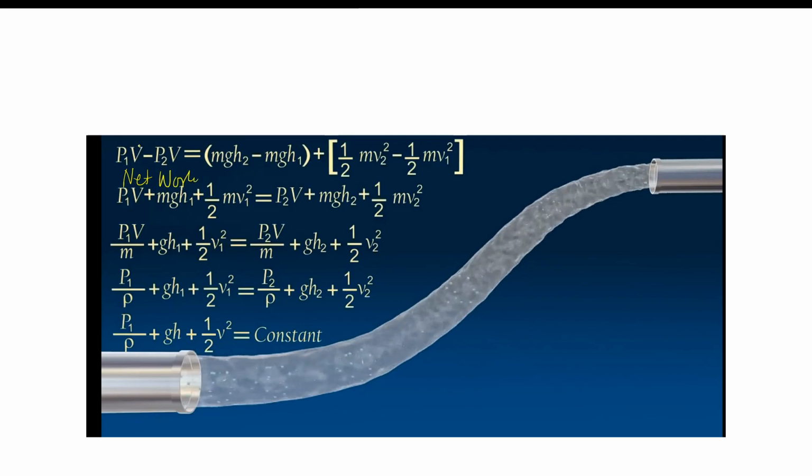Meaning, if you want to have a network here, ito yung point 1, ito yung point 2, para makuha mo yung work sa pagitan nila, ito yon. Pressure 1 times volume, pressure 2 times volume, i-minus mo. And this one, you can decompose here with the two components.